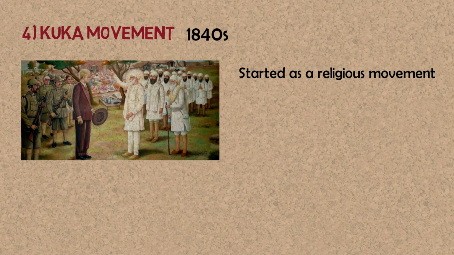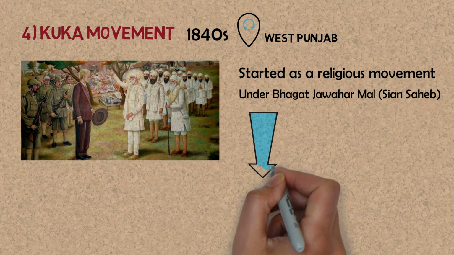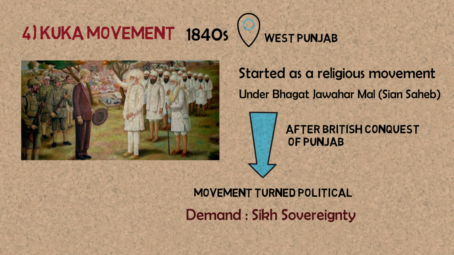The next was the Kukka movement. The Kukka movement also started as a religious movement in West Punjab in the 1840s under Bhagat Jawahar Mal, also known as Sia Sahib. It was a Sikh reform movement. But after the British conquest of Punjab, the Kukka movement turned into a political movement and they demanded Sikh sovereignty.